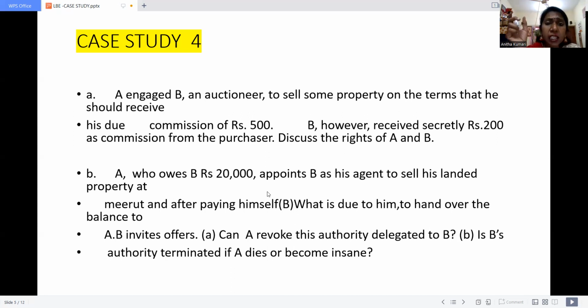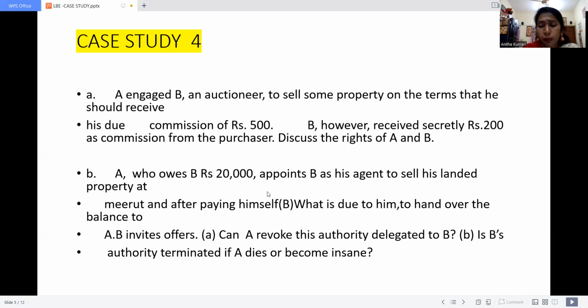Why is A appointing B to sell his land? Because A has received 20,000 as credit from B. He could not pay it. That's the reason he handed over his property to B. After doing that, can A revoke this authority delegated to B? Yes, of course, the principal has a full right to cancel the delegation of the power given to B. At the same time, if he is going to cancel the delegation, he has to pay the 20,000 he has received from B. That is the solution available to A.